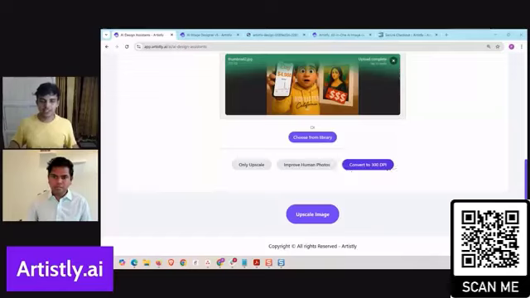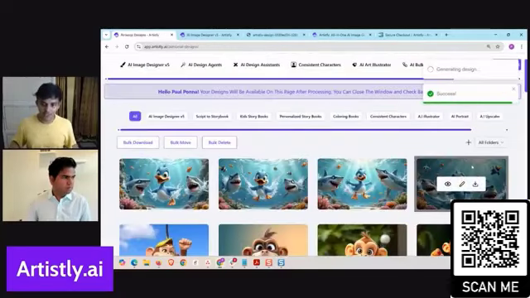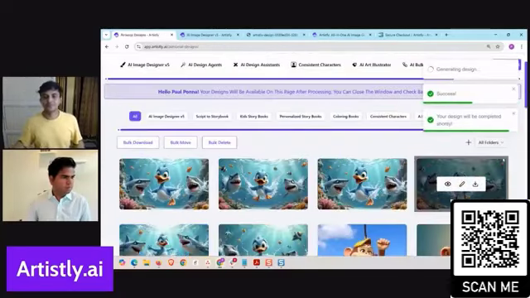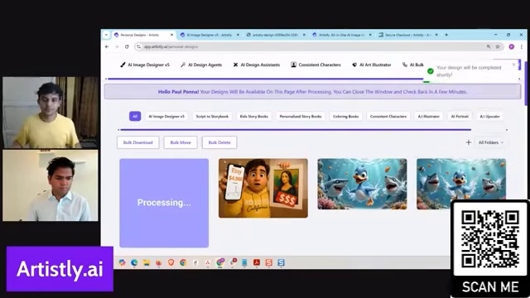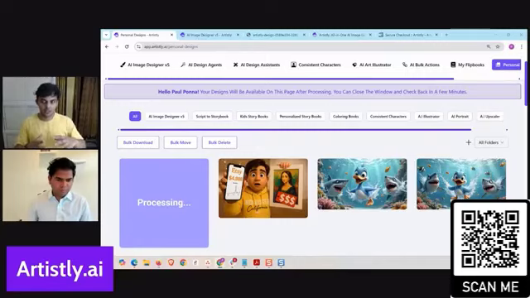So that's the thing. You can convert to 300 dpi here, and there you go. And you can upscale the image, and then you would get the results, right? You would get that quality enlarged.